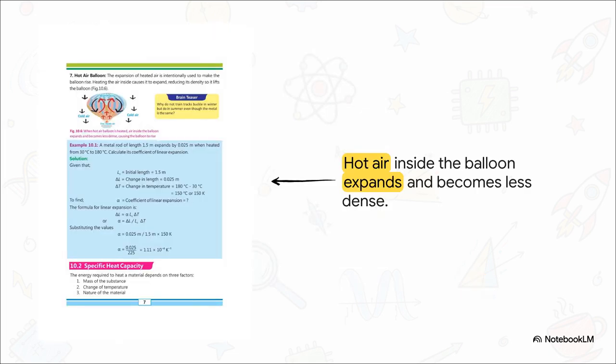And hey, thermal expansion applies to gases too. Just consider a hot air balloon. By firing a burner and heating the air inside the balloon, the gas molecules speed up and expand. Because the overall volume increases, but the actual mass stays exactly the same, the hot air becomes less dense than the cooler air outside. This simple, fundamental physical effect creates lift, allowing us to literally float up and conquer the skies.